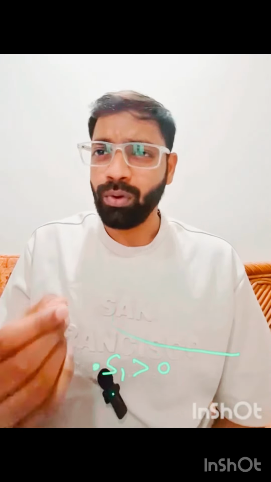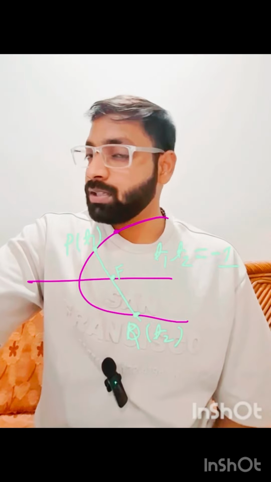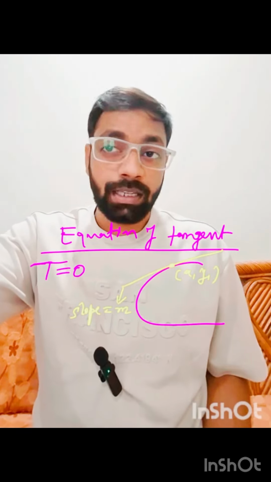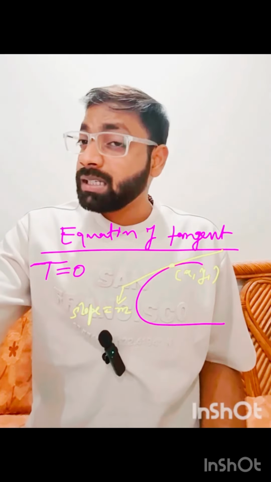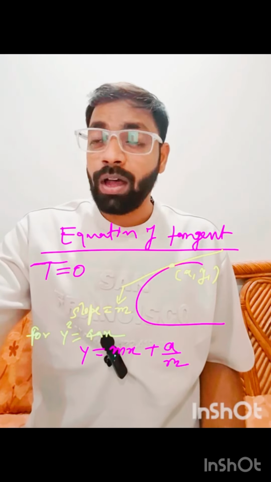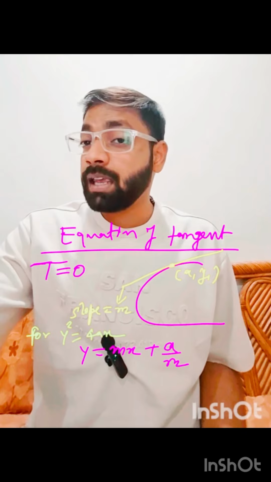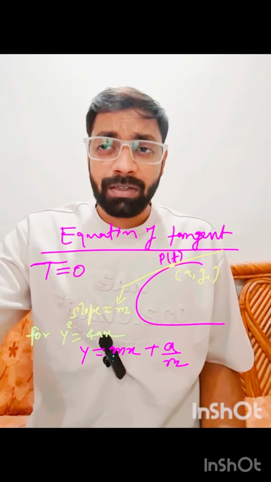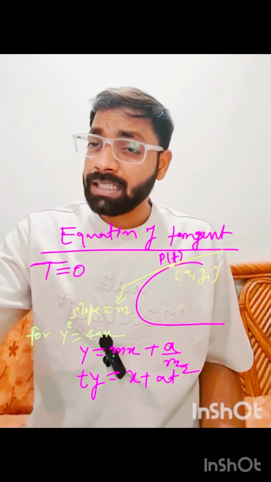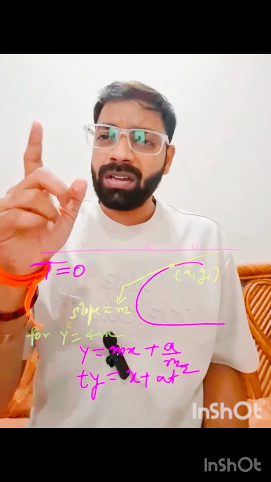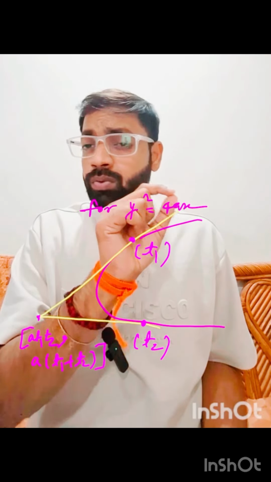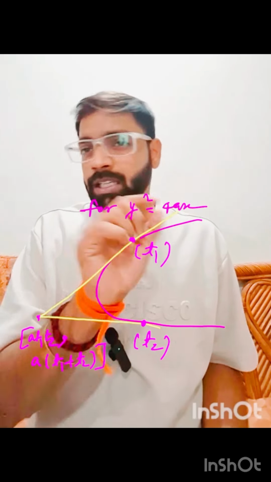For the focal chord, if PQ is a focal chord, t1 into t2 is equal to minus 1. Equation of tangent is T equal to 0. For y square is equal to 4ax, y is equal to mx plus a by m, where m is the slope of the tangent. For parametric form, ty is equal to x plus at square, and the point of intersection of tangents is (a t1 t2, a(t1 plus t2)).